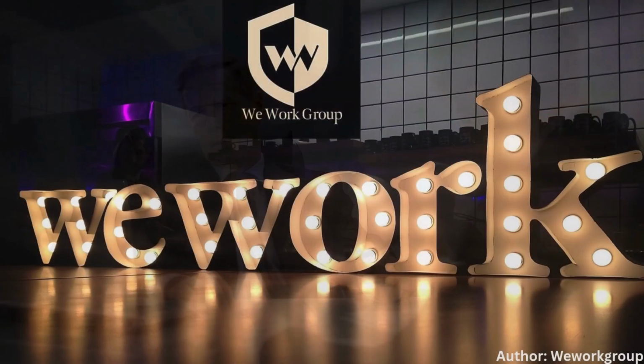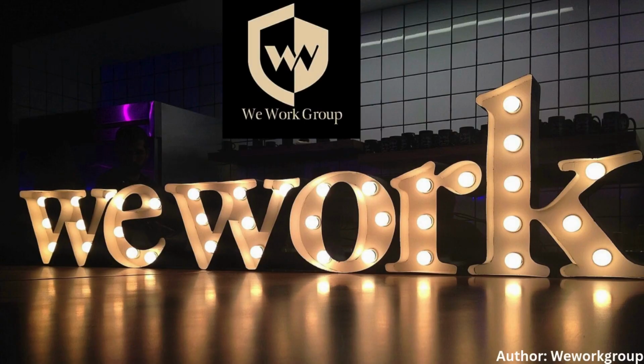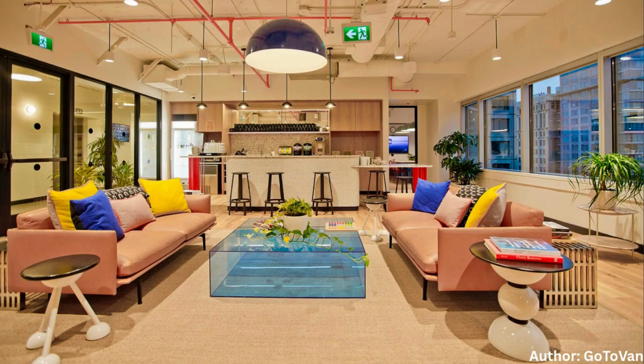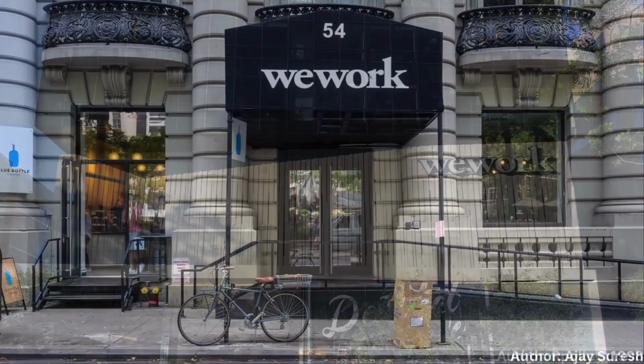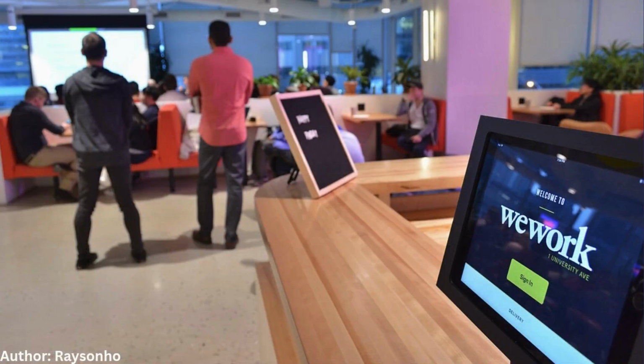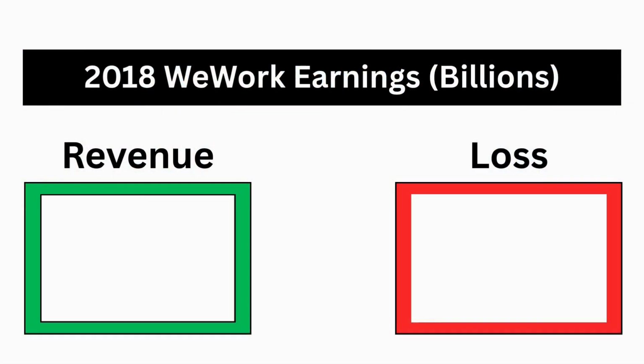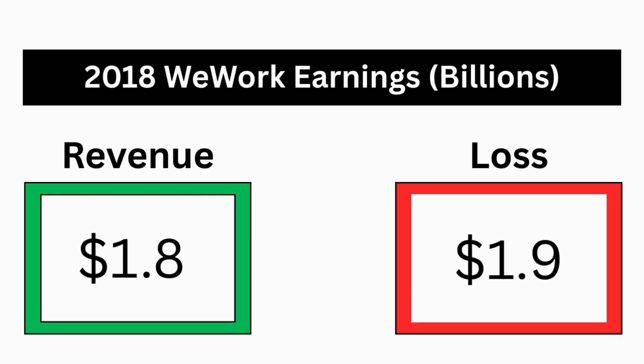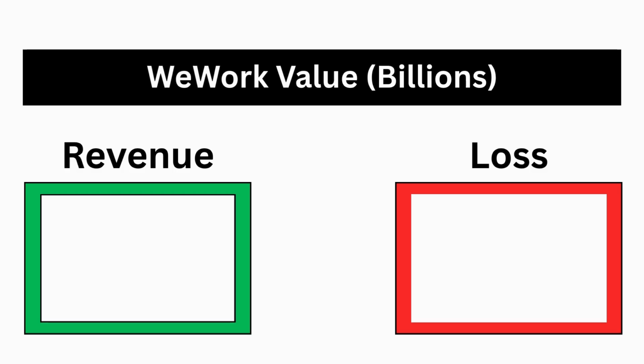Now let's look at what happens when that principle gets ignored. Between 2016 and 2019, WeWork spent aggressively, leasing premium office space, acquiring startups, and launching ventures like WeGrow and wellness resorts. But the problem? Their investments didn't generate returns above their capital costs. According to their 2019 IPO filing, in 2018, WeWork earned $1.8 billion in revenue, but lost $1.9 billion. Their valuation crashed from an estimated $47 billion to under $8 billion after their failed IPO.